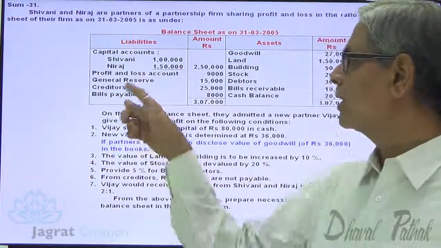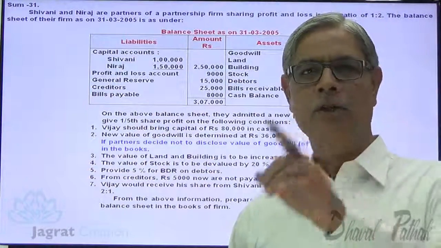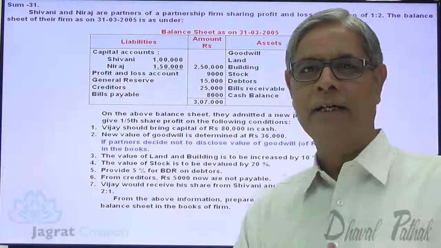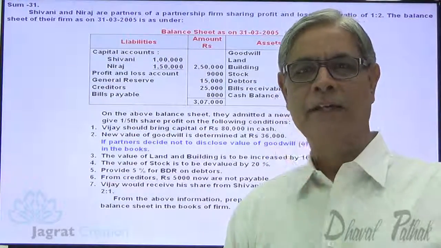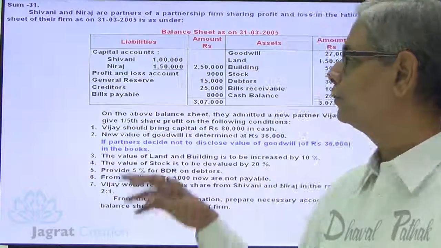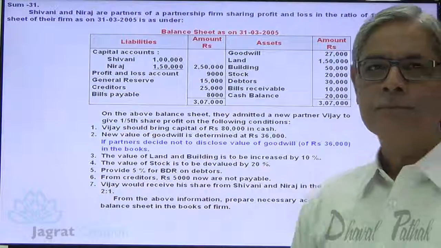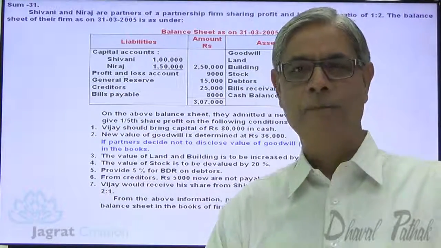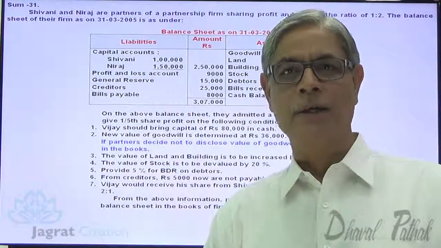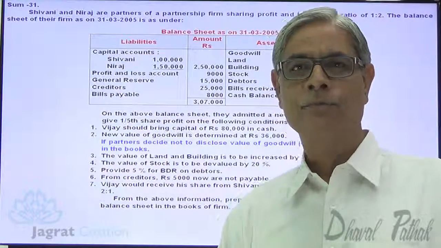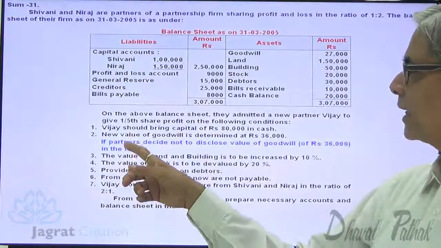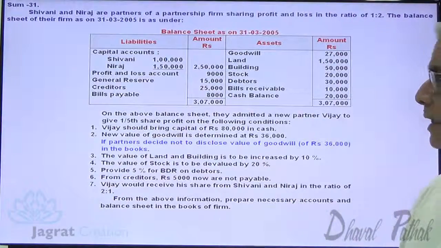Same way, general reserve of 15,000 is also distributed between Shivani and Neeraj in their old profit sharing ratio, that is 1:2. Creditors, bills payable, goodwill 27,000. Goodwill is given to you in the balance sheet. As per the accounting standard, only purchased value of goodwill should be disclosed. Here you are told that the new value of goodwill is 36,000.